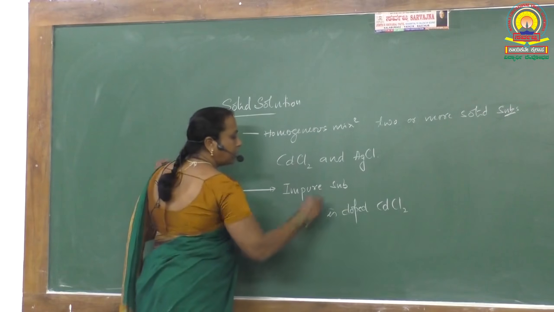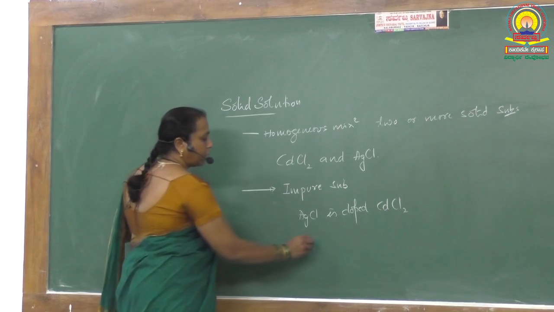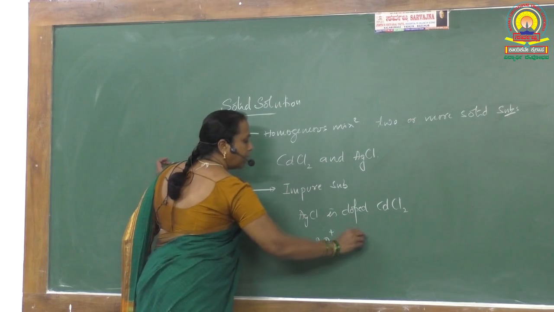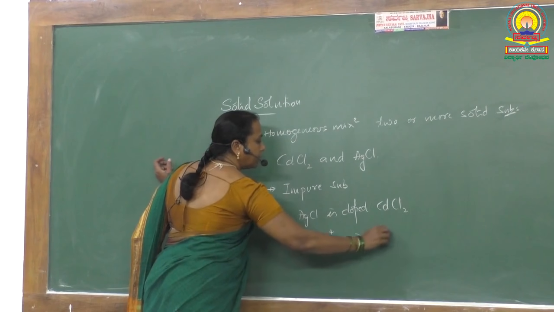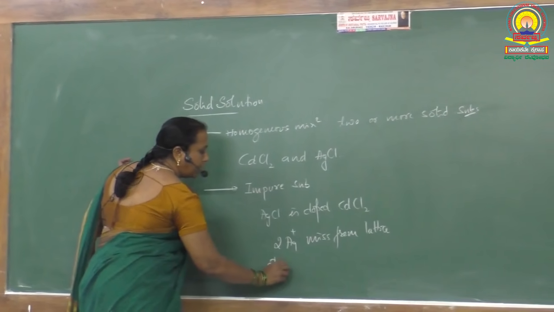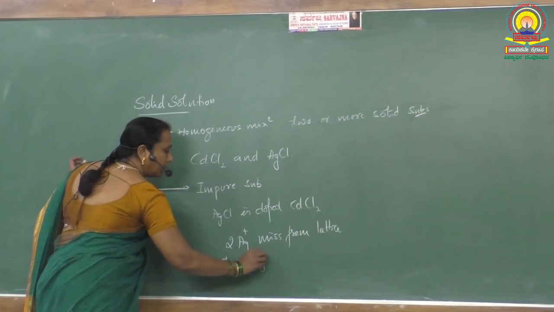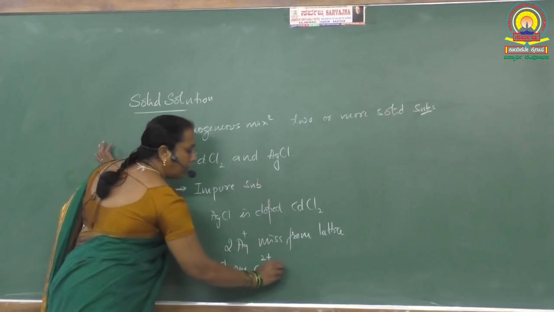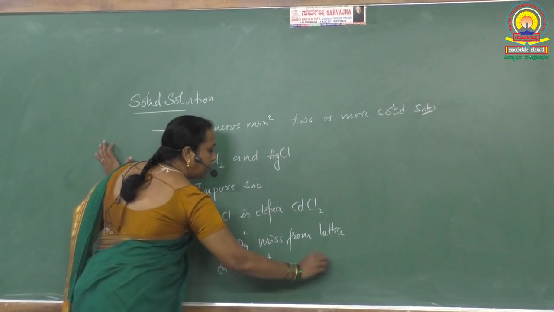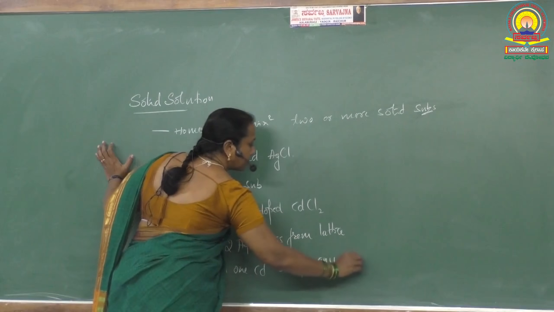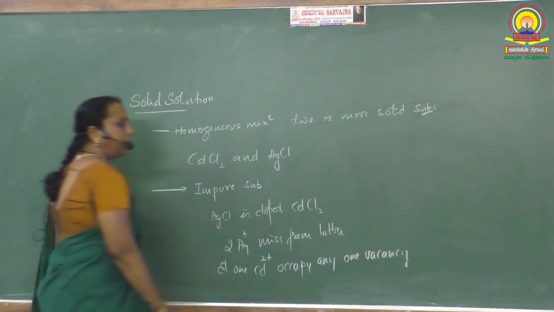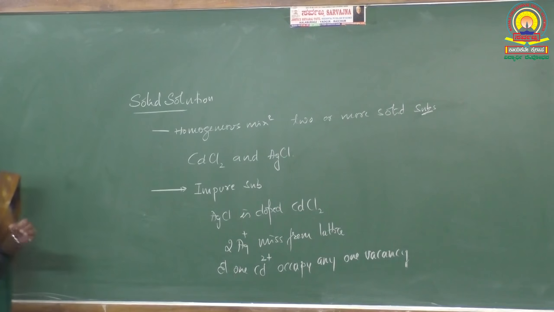Whenever silver chloride is doped with cadmium chloride, two of the silver ions miss from the lattice and one cadmium with the 2 valency occupies any one vacancy, creating another vacancy that is unoccupied.